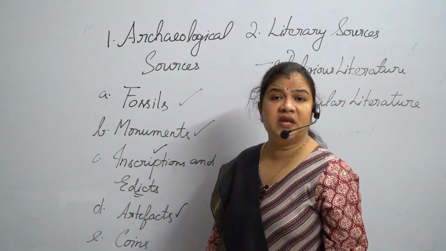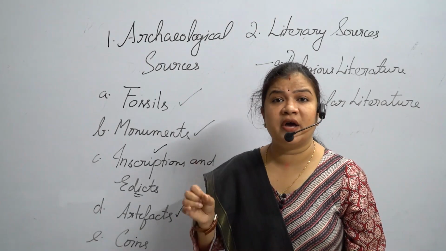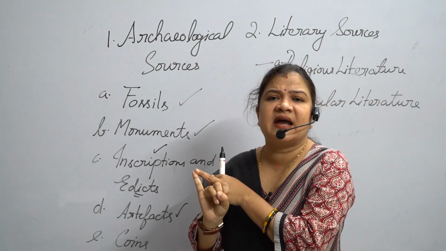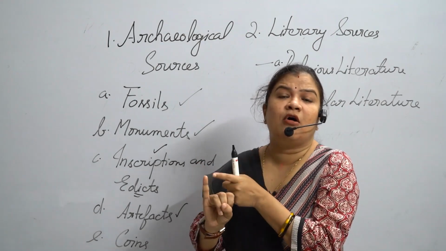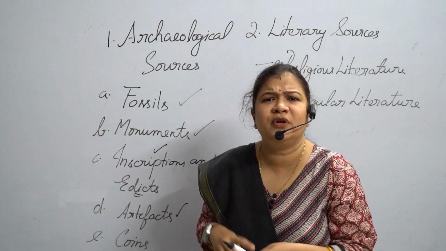Coins are a very important source of information in history, because firstly, coins tell us about the economic standard of people during a particular period or during the reign of a particular king. How do we know?